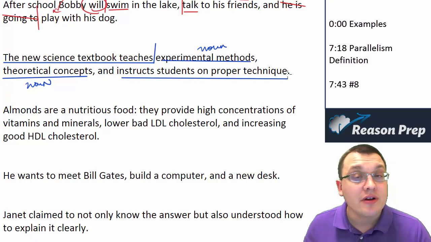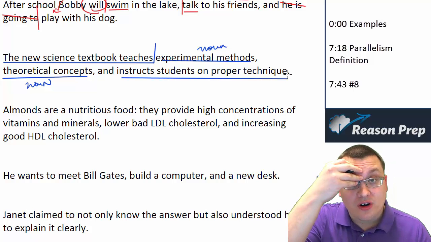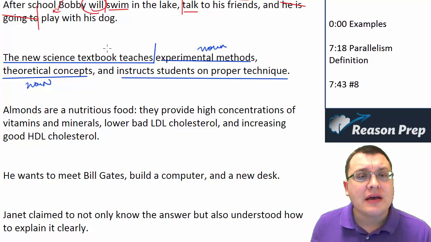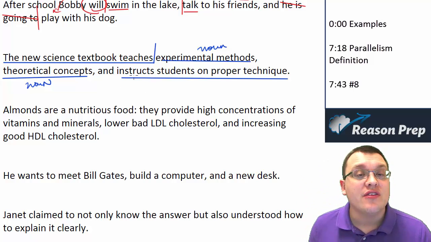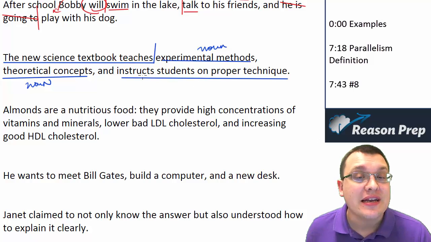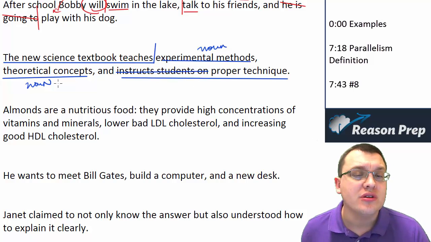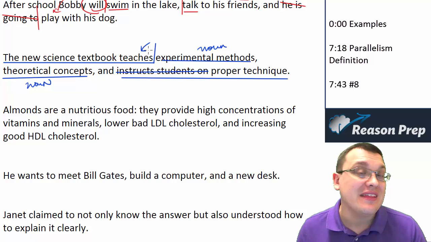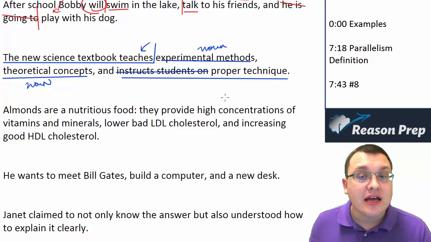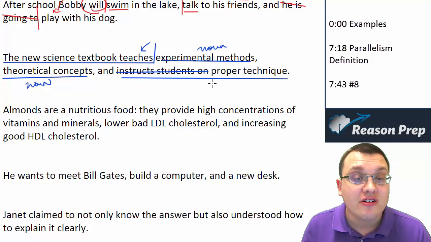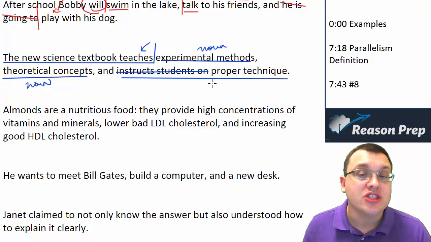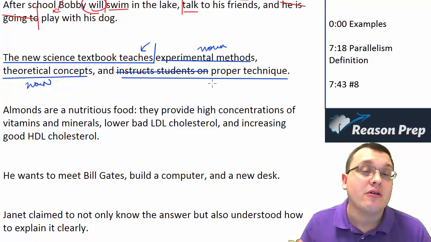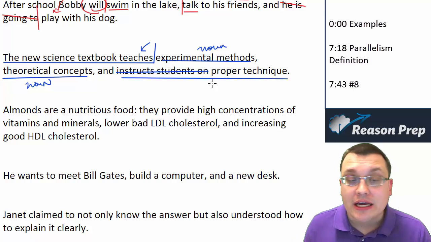We don't just have a noun here. We've got basically a verb phrase of some kind. So what do we have to do? We need this to match the same form as the other two. We need this to be a noun. So all we need to do, this instructs students on, is basically incorporated in the teaches anyway. Let's get rid of it and just use proper technique. So now the sentence would read, the new science textbook teaches experimental methods, theoretical concepts, and proper technique. Perfectly balanced.